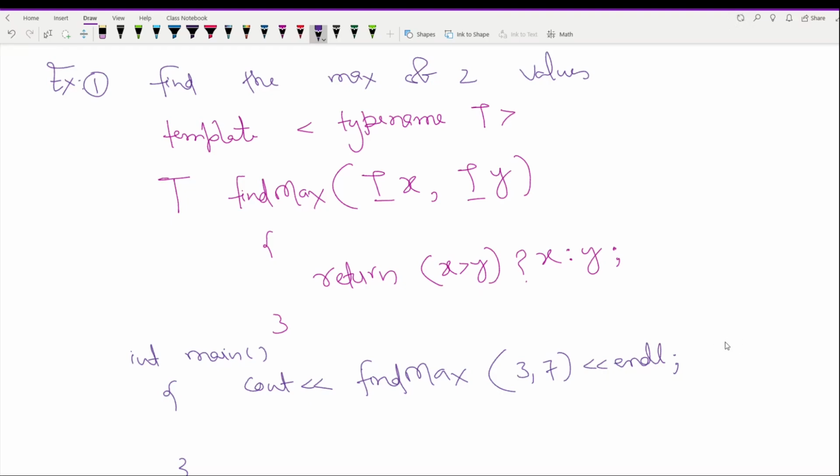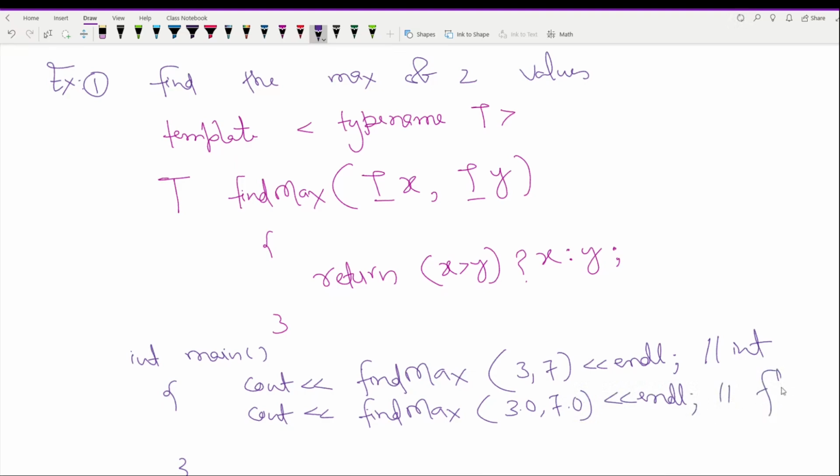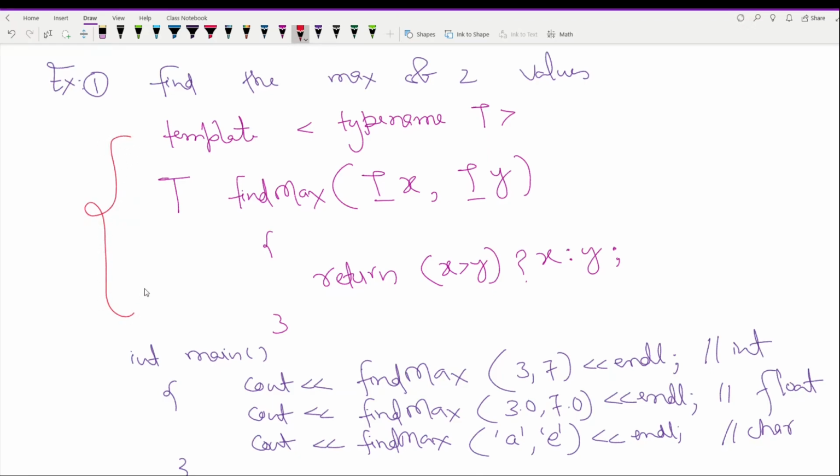So basically this will call findMax for integer values. You can change the function arguments and also pass 3.0 and 7.0, and in this case we are calling this function for float values, or you can say double values. You can also use the same function for finding the maximum of two characters. So it could be 'A' and 'E', right? So you are seeing one function in the source code here, but the compiled code may contain multiple copies of the same function.